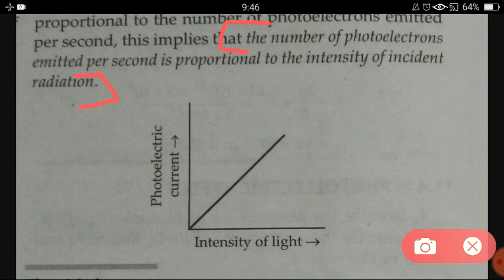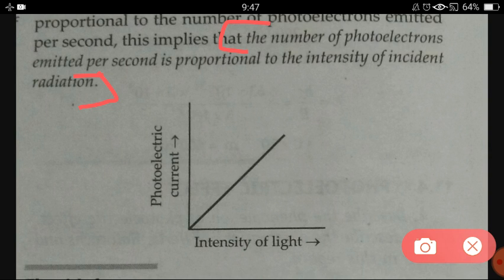Okay, and the number of photons present in a ray is the intensity of that light ray. If the photons are more, we say that light ray is having more intensity. So the number of photons is related to the intensity of light. When we say high intensity, that means a high number of photons are present there. So if the intensity of light increases, the number of photons in the light ray increases, so the number of electrons coming out from the metal surface will also increase.